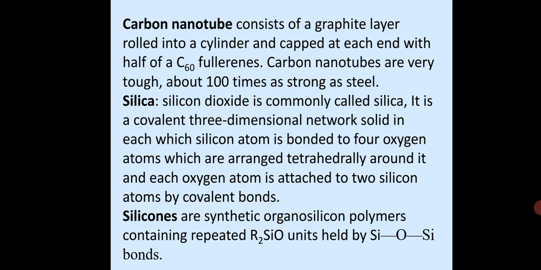Now coming to silica. Silicon dioxide is commonly called silica. It is a covalent three-dimensional network solid in which each silicon atom is bonded to 4 oxygen atoms, which are arranged tetrahedrally around it, and each oxygen atom is attached to 2 silicon atoms by covalent bonds.